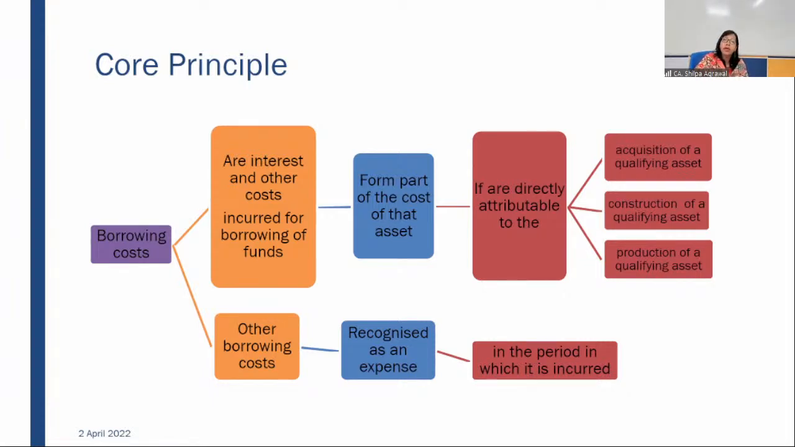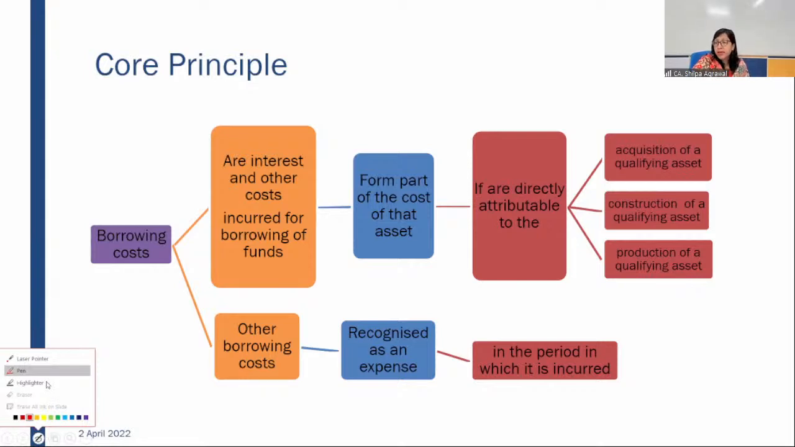Acquiring may be production, may be construction of that asset, depending on the kind of asset. So for any borrowing for acquisition of the asset, we have to see how to treat the borrowing cost on those borrowings. It forms part of the cost of the asset when it is directly attributable to the acquisition.